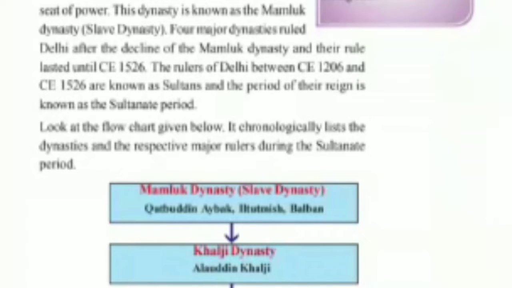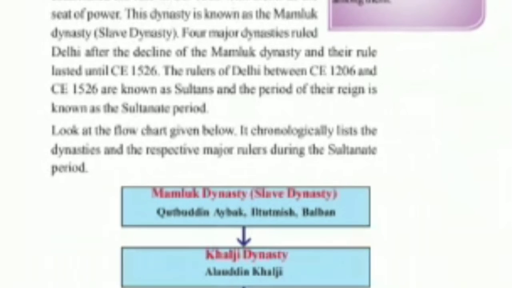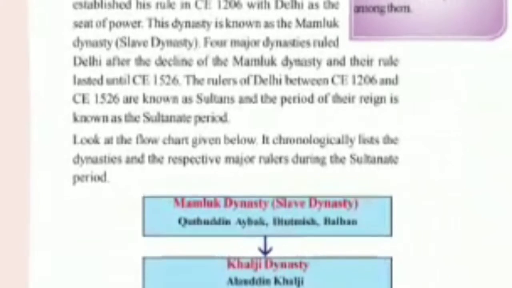In the previous class, we have already discussed what the Sultanate period is. Here we discuss five dynasties: the Mamluk dynasty, Khilji dynasty, Tughlaq dynasty, Sayyid dynasty and Lodi dynasty. Then we can move to the next part in the chapter.